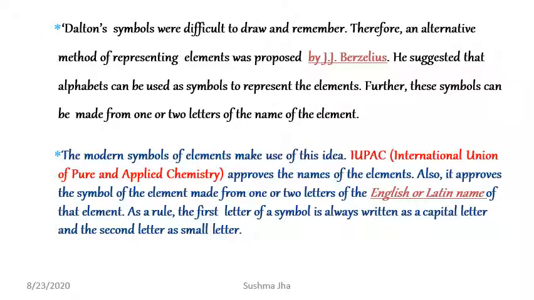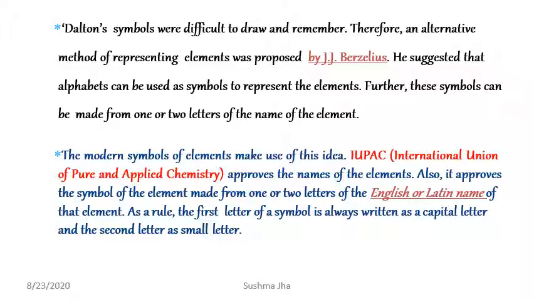Now, the symbolic representation of elements by Dalton was very tough or difficult to draw and also to remember. Therefore, an alternative method of representing elements was proposed by J.J. Berzelius. He suggested that alphabets can be used as symbols to represent the elements. These symbols can be made from one or two letters of the element's name.